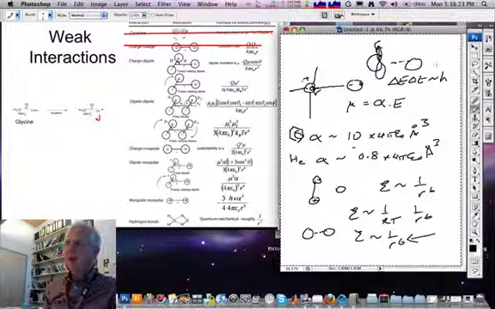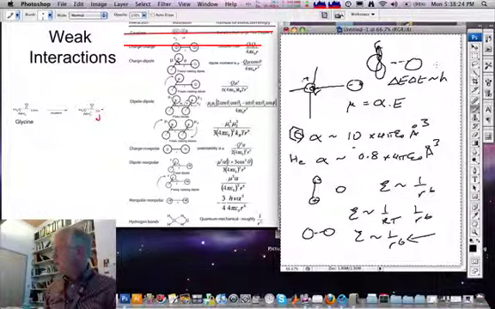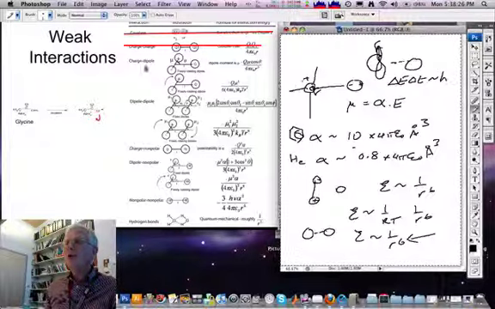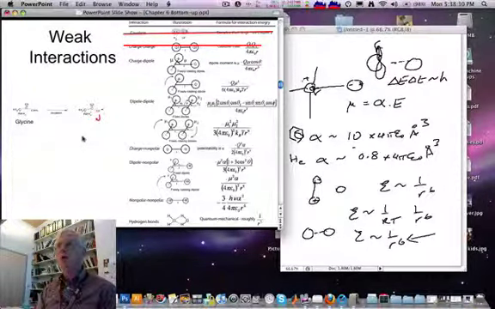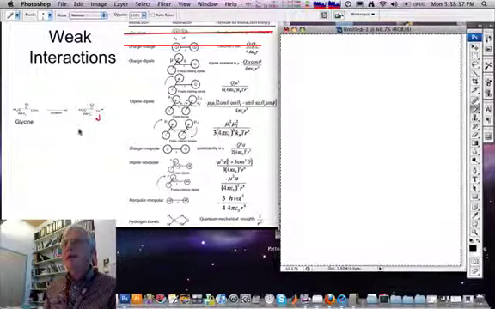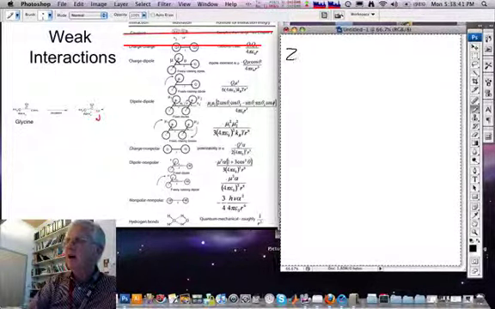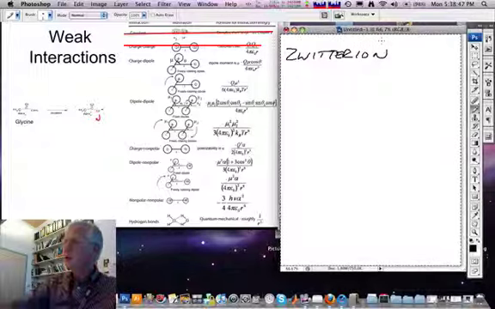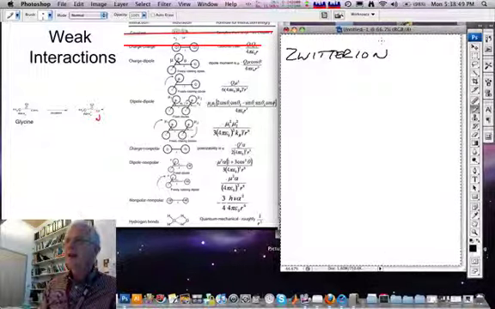Finally, on this slide, I've got hydrogen bonds, of which we will talk more later. I just want to mention, in connection with the formation of molecules with a dipole, that one very important mechanism is the formation of a so-called zwitterion. Many materials, when you put them into a solution, will spontaneously ionize to form a dipole.